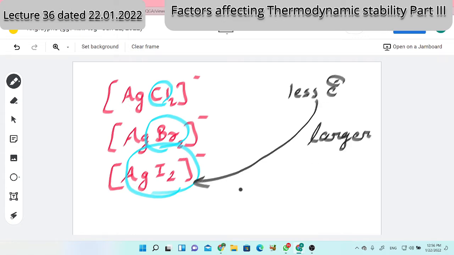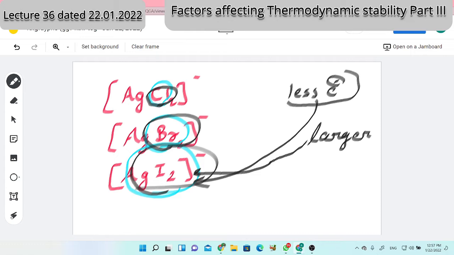Who is larger? I am talking about the ligand: chloride, bromide, iodide. See, as we move from top to bottom, size increases or decreases? I have represented here the size of chloride, size of bromide, size of iodide. Who is larger? At least this basic you should know. You have to work for that, otherwise you are studying mechanically. I told you, as we move from top to bottom, size increases. So where is chloride, where is bromide, where is iodide? Who is larger? I want an answer from you now. The hint I had given you: as we move from top to down along a group, size increases. Iodide. Yes, iodide is larger.